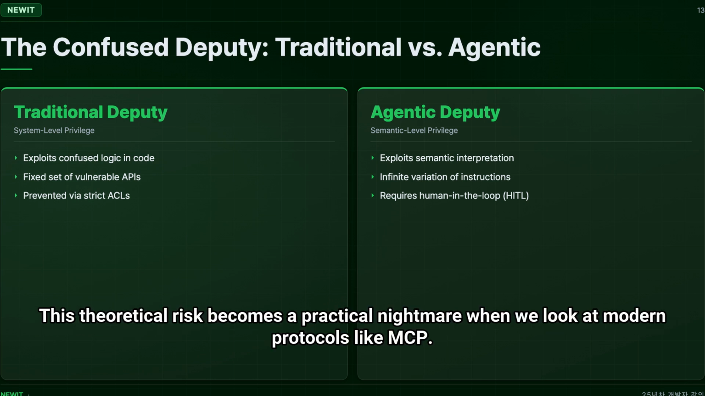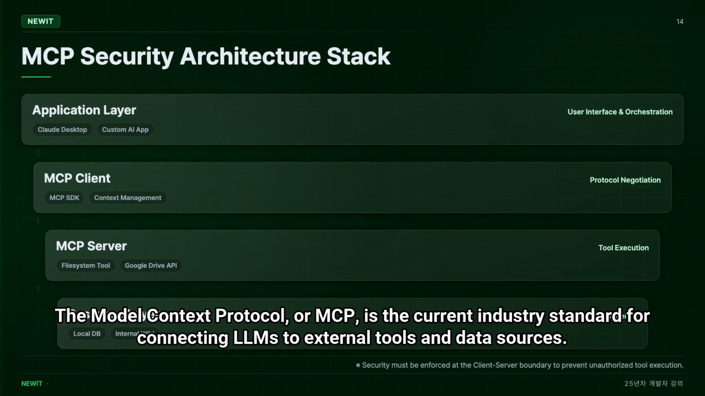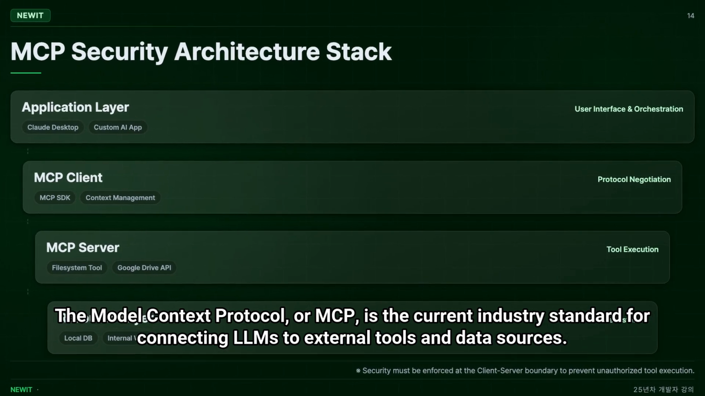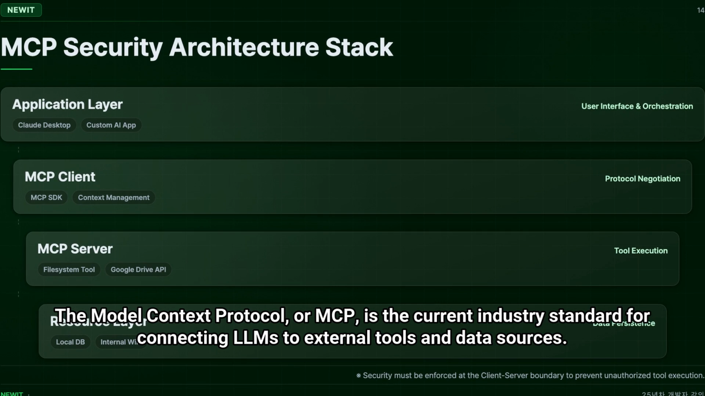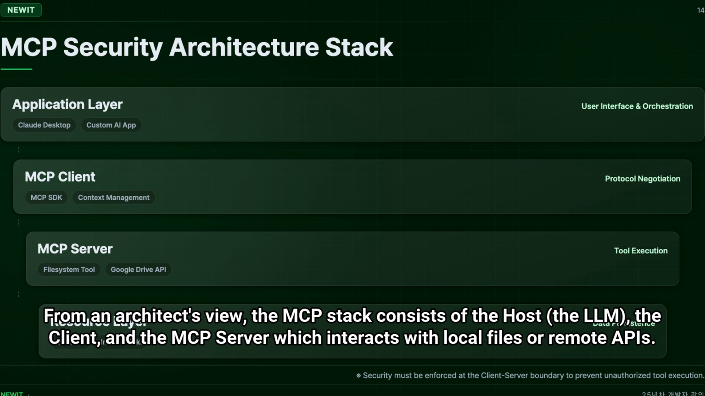This theoretical risk becomes a practical nightmare when we look at modern protocols like MCP. Let's look at how this manifests in the tools we use today. The Model Context Protocol, or MCP, is the current industry standard for connecting LLMs to external tools and data sources. While it streamlines integration, it significantly expands the attack surface. From an architect's view, the MCP stack consists of the host LLM, the client, and the MCP server, which interacts with local files or remote APIs.